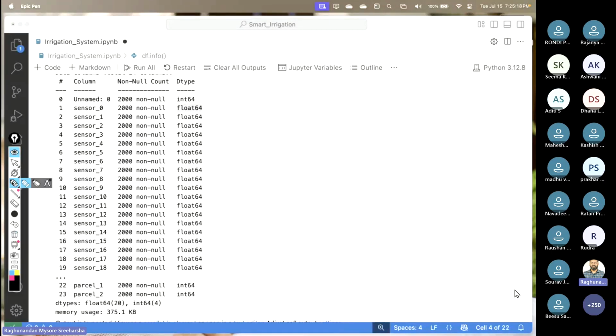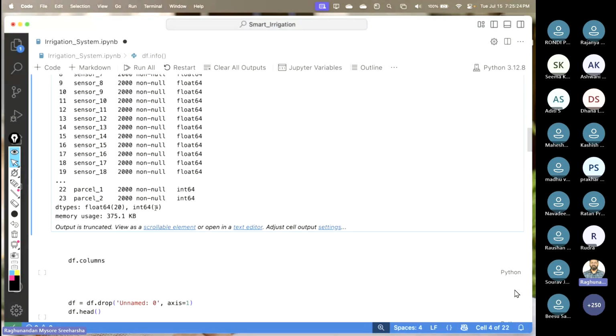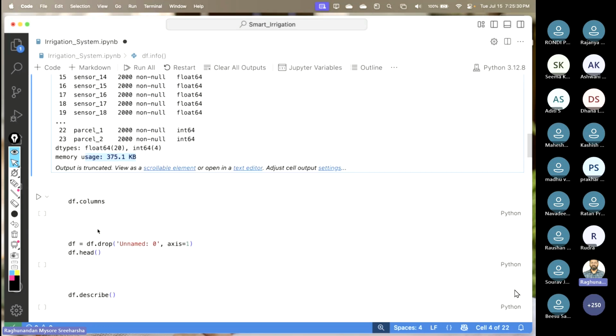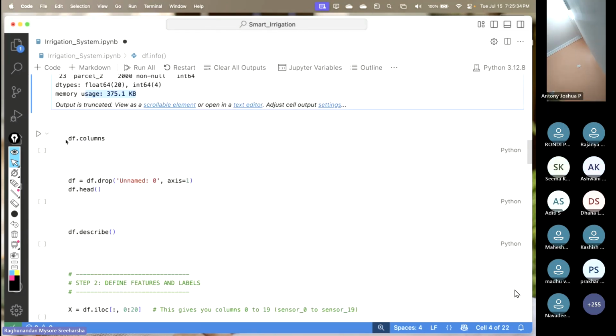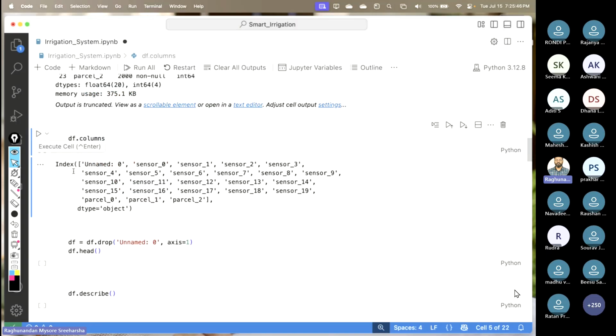Now it also tells you how many float values are there, how many integer values are there, and how much memory has been used. Now I want to know the names of the columns I have. So I'm going to run the syntax df.columns. Df means data frame, and columns gives you the names of those columns. I run this, and as you can see, it has given me a list.